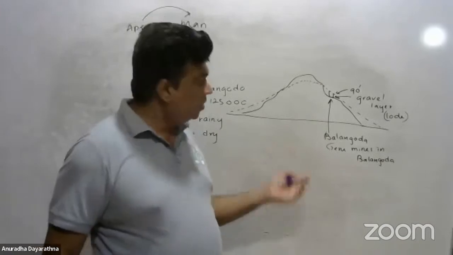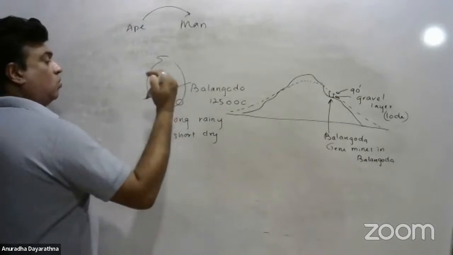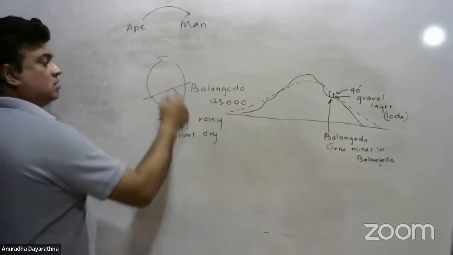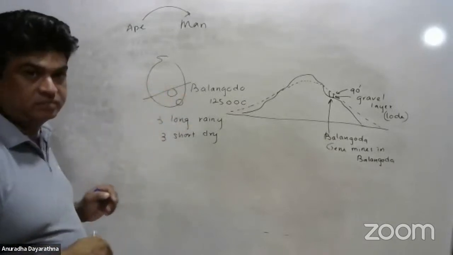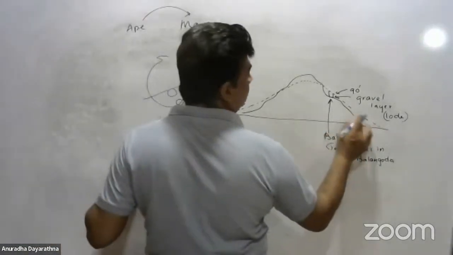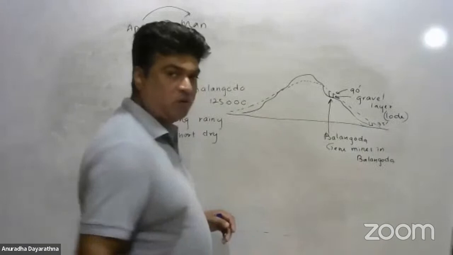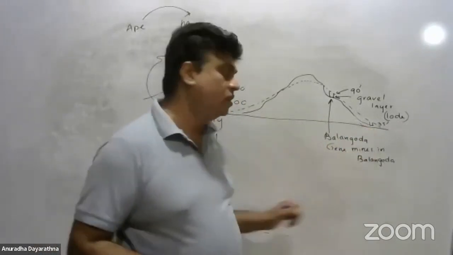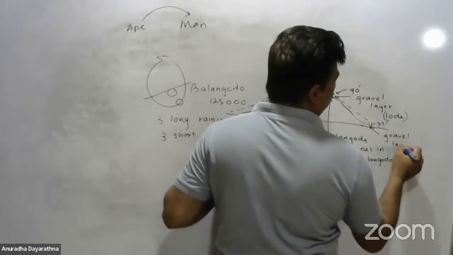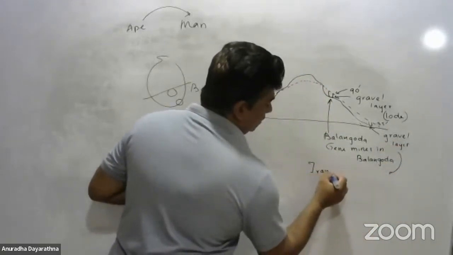That is one place. The initial man who was born in Sri Lanka was born in Balangoda and was living here. Another place is the Hambantota region. In the Hambantota region, when you dig down about 35 feet, you will find once again a gravel layer. This gravel layer we call the Iranamadu formation.